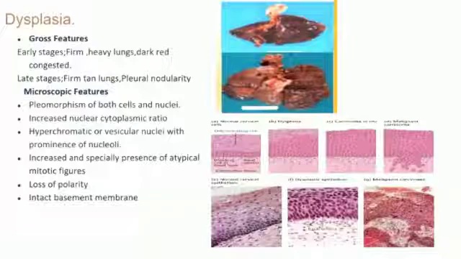Microscopically, here you can see a normal cervical epithelium and then it is changing into dysplastic epithelium. You can see pleomorphism, change in the size and shape of both cells and nuclei. There is increase in the nuclear cytoplasmic ratio, hyperchromatic or vesicular nuclei with prominence of nucleoli, increased and especially presence of atypical mitotic figures, loss of polarity and intact basement membrane.